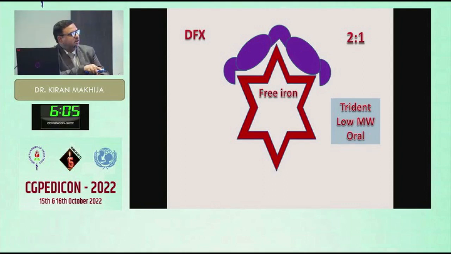The third drug is the newest and highly potent. This is actually tridentate, low molecular weight and oral form. So the chelation problem of the injection, which we were facing in compliance with the first drug DFO, has now been solved. What we are practically seeing is that after 10-12 years of this drug's use, some of the patients we are getting good results, but some of the patients we are not getting results properly.